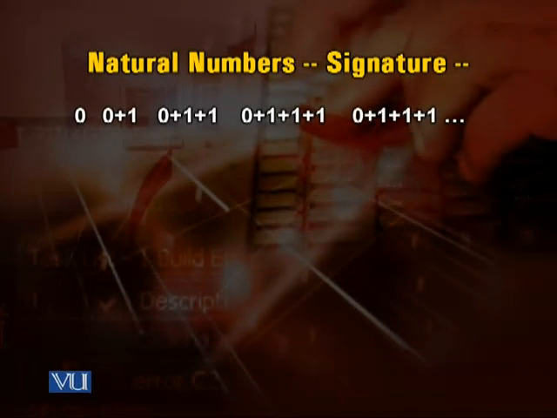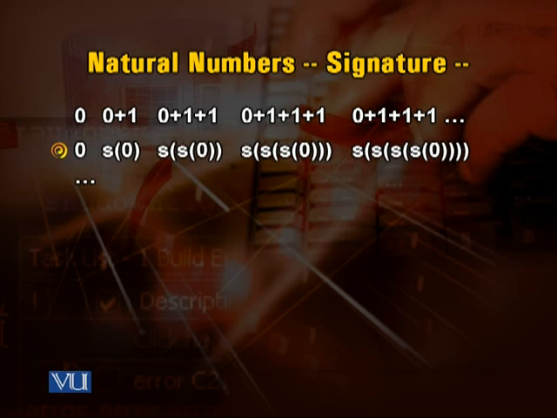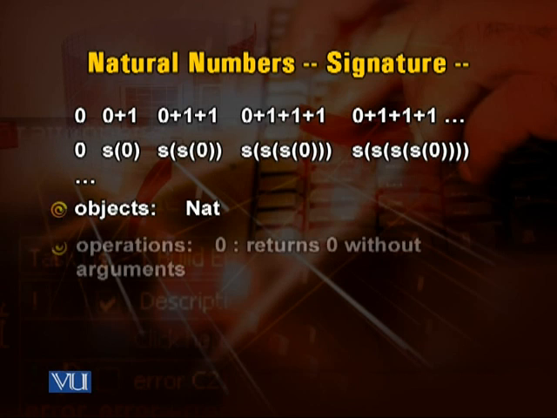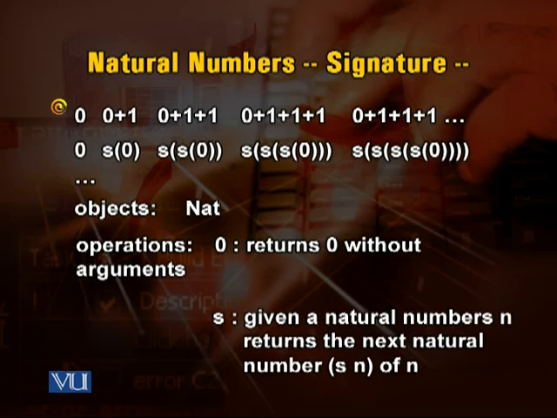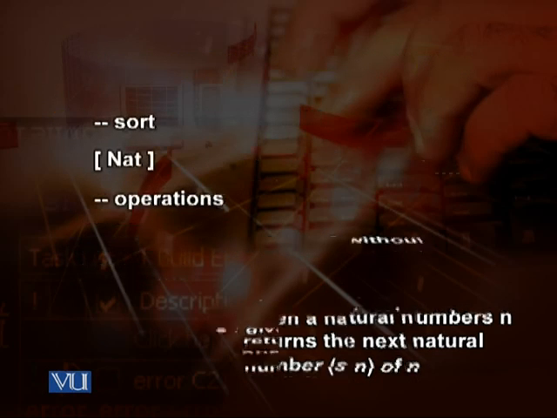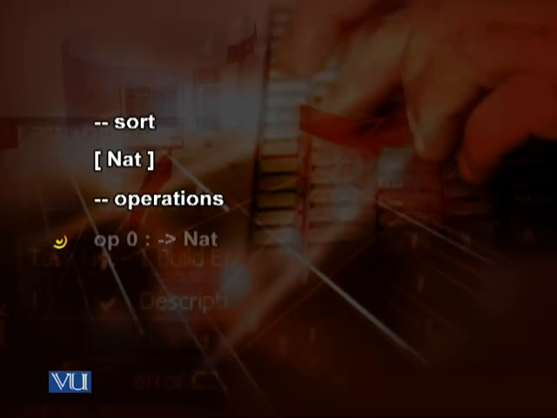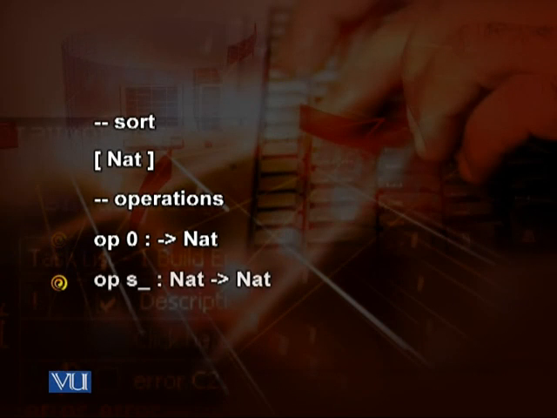We have natural numbers. The signature is 0, 0 plus 1, 0 plus 1 plus 1, and so on and so forth. So we have 0, and then this successor of 0, then this is successor of successor of 0, and so on and so forth. Objects: natural. Operations: 0, which returns 0 without arguments, and S, which given a natural number n returns the next natural number S n. So we have this sort natural, operations op 0 gives us natural, op S takes a natural and gives us a natural number.